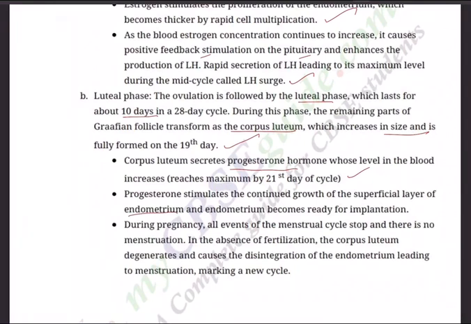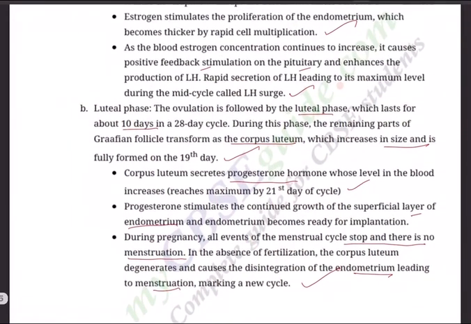So this is all preparation for the possible pregnancy. The endometrium becomes ready for implantation. During pregnancy, all events of the menstrual cycle stop and there is no menstruation. Look at that. There is no menstruation once pregnancy takes place. In the absence of fertilization, the corpus luteum degenerates and causes the disintegration of the endometrium, leading to menstruation, marking a new cycle. So this is how hormones play a crucial role.